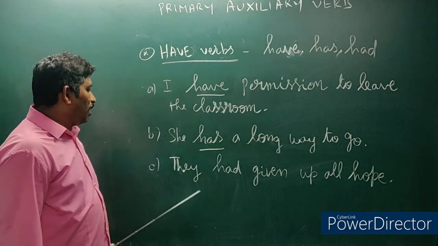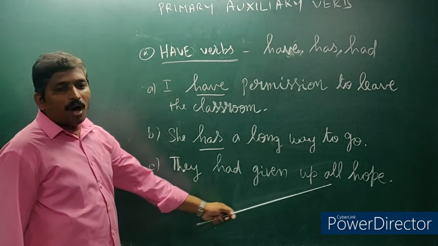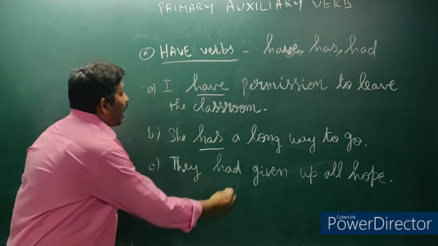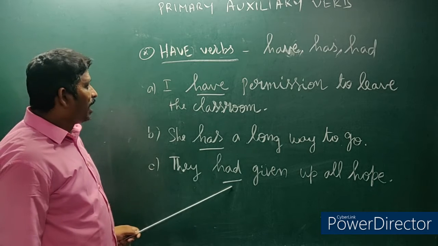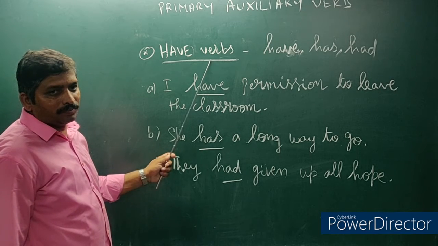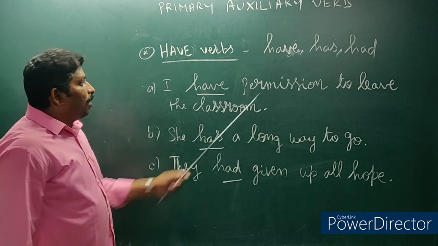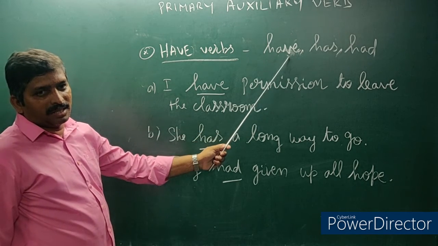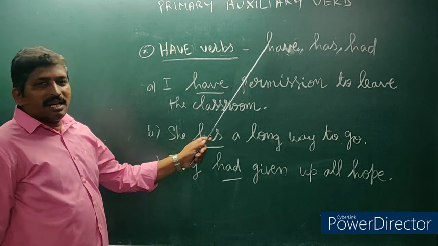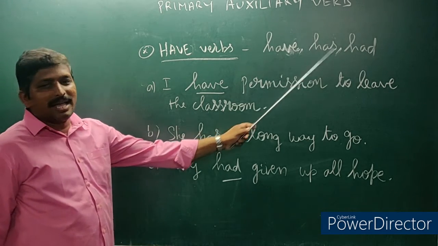Next sentence, they had given up all hope. In the sentence, had is a have verb. Here, have and has are present tense. The past tense of have and has is had.